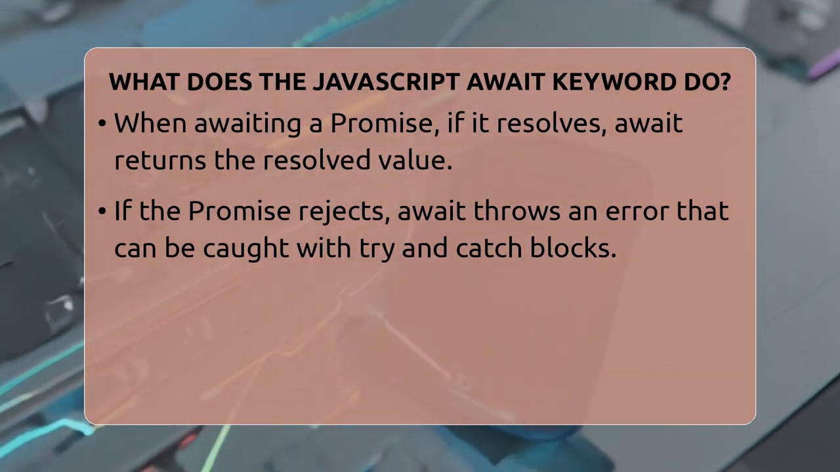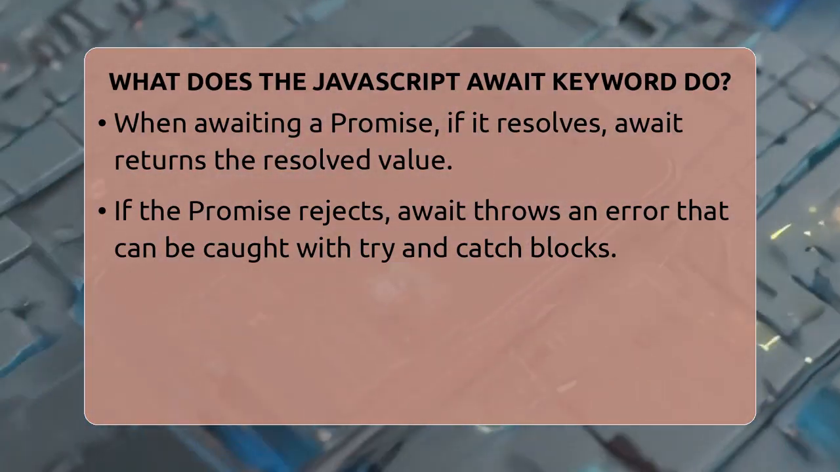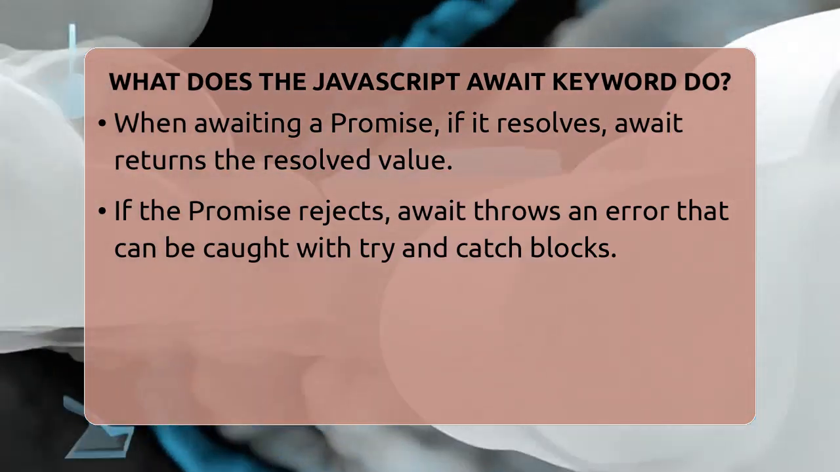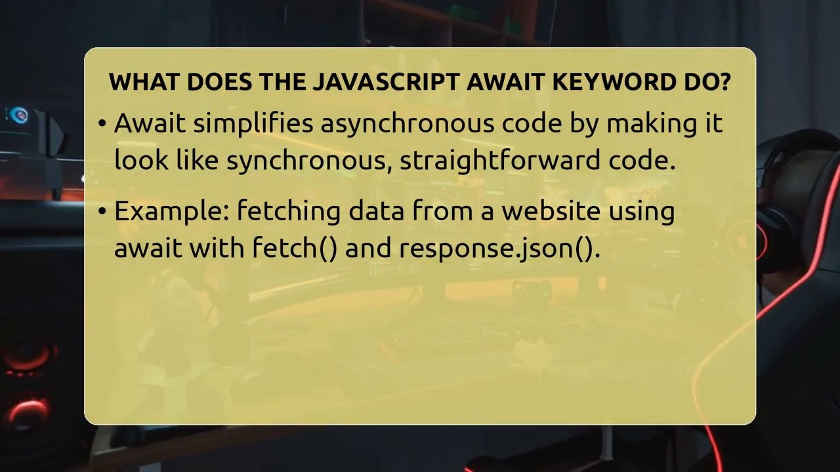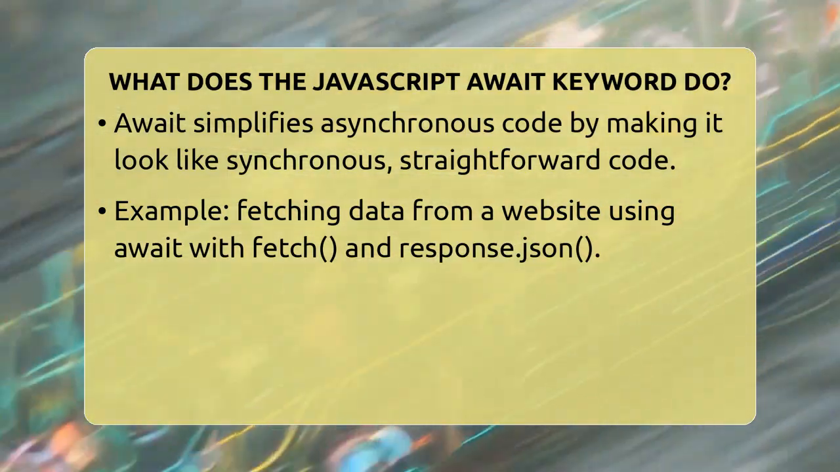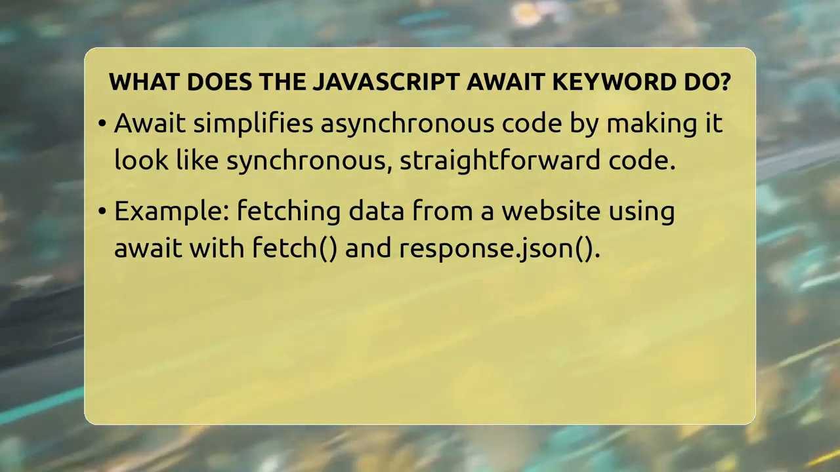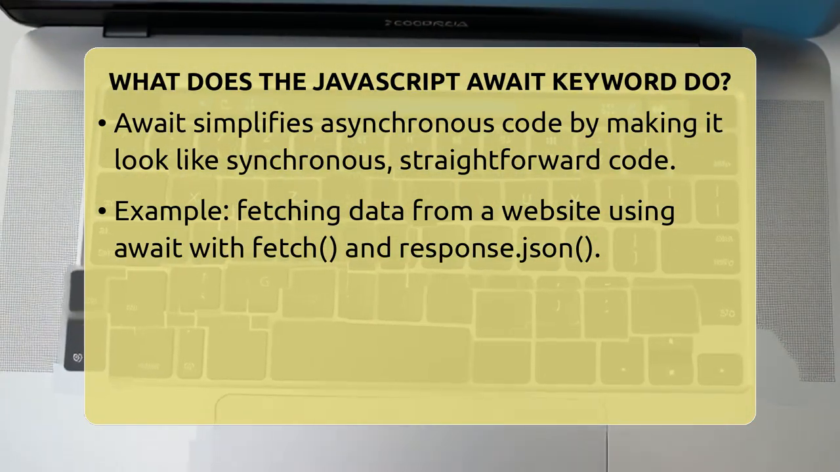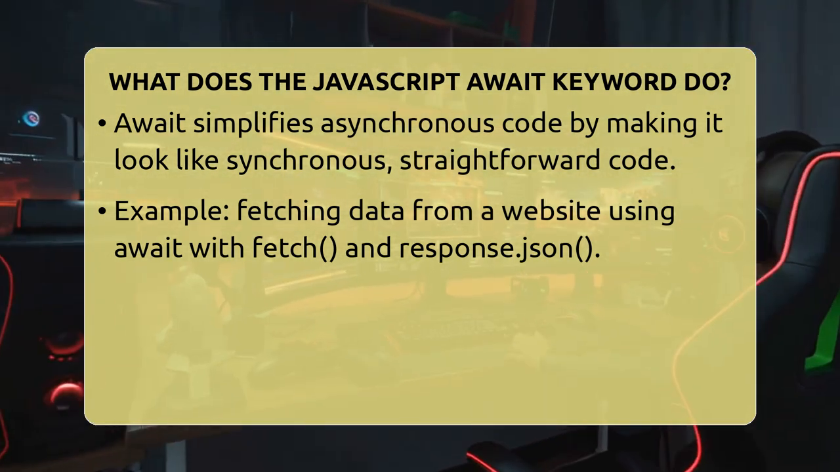For example, if you want to fetch data from a website, you can write code like this. You declare an async function, then inside it, you write const response = await fetch example.com/data. This line pauses the function until the fetch promise is resolved. Next, you can write const data = await response.json() to wait for the JSON parsing to finish. Finally, you can log the data or do whatever you need with it.